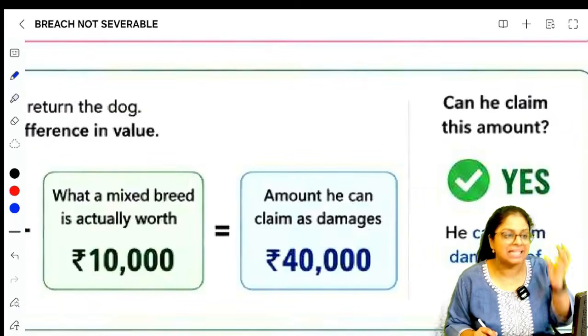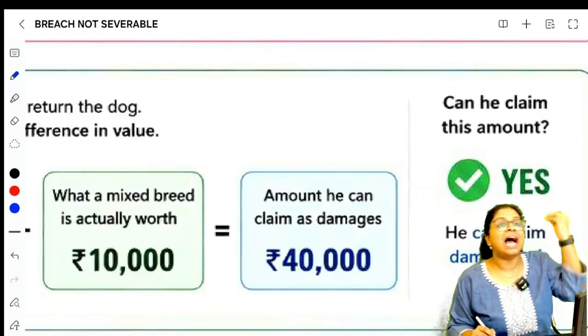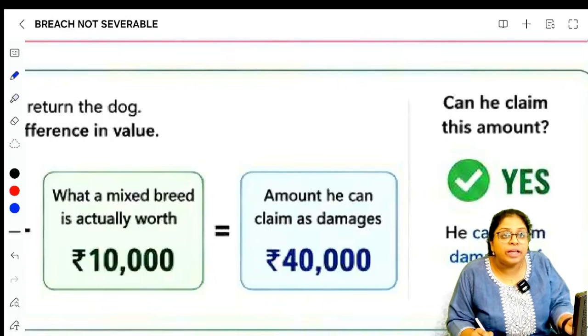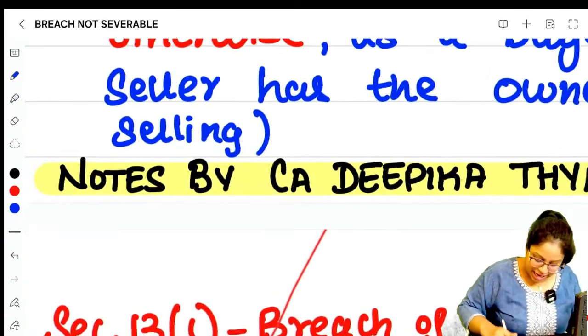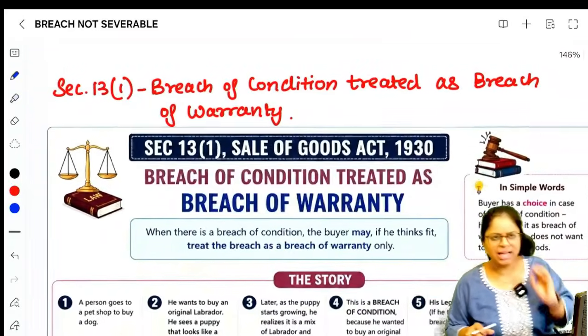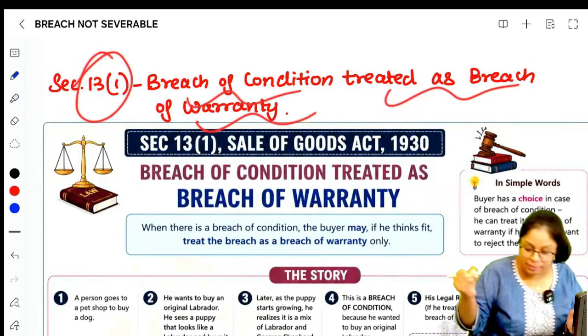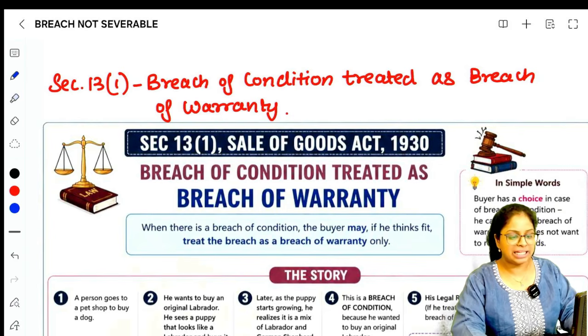So in this case, in 13(1) we have treated a breach of condition as a breach of warranty and are only claiming damages. Can we do that? The answer is yes. As per 13(1) we can do that. Is that absolutely clear, people? Section 13(1) says what? Breach of condition treated as a breach of warranty. Is that absolutely clear? Yes, ma'am, very clear.